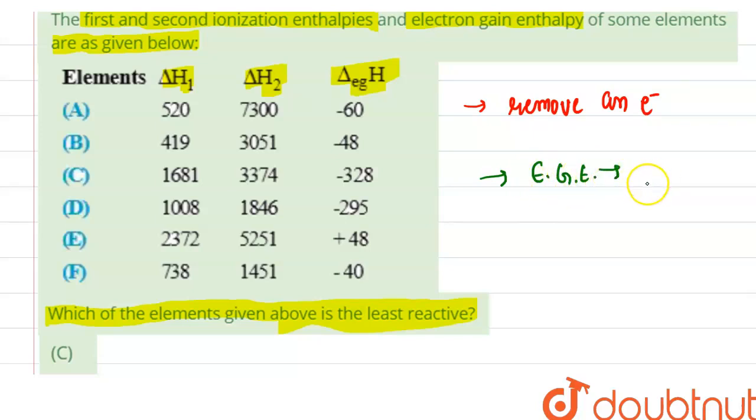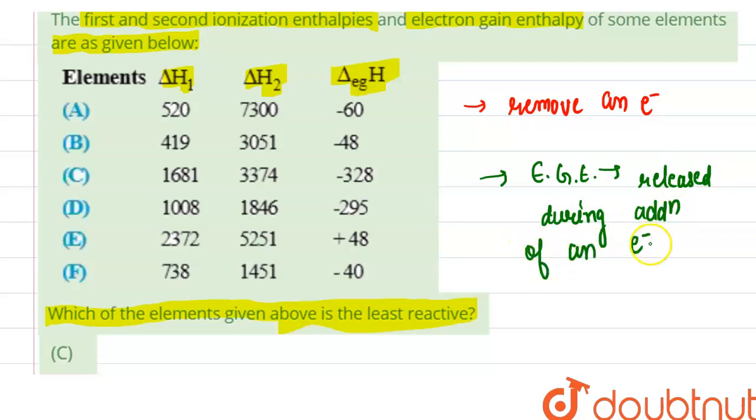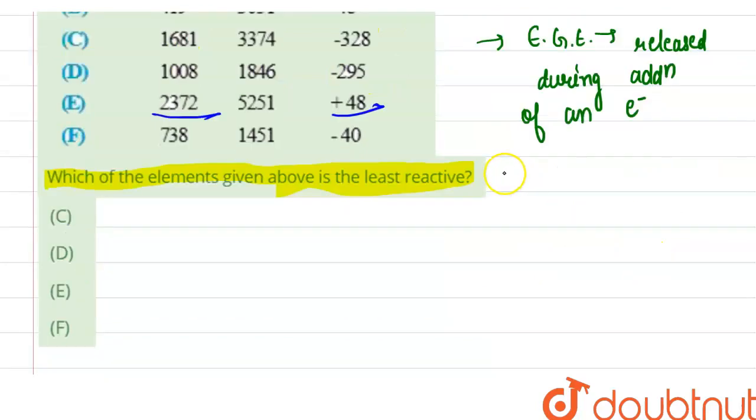So what is electron gain enthalpy here? Electron gain enthalpy is defined as the energy released during the addition of an electron in the outermost shell. The electron gain enthalpy of an element is a measure of the firmness or strength with which an extra electron is bound to it. Depending upon the nature of the element, the process of adding an electron to an atom can be either exothermic or endothermic.